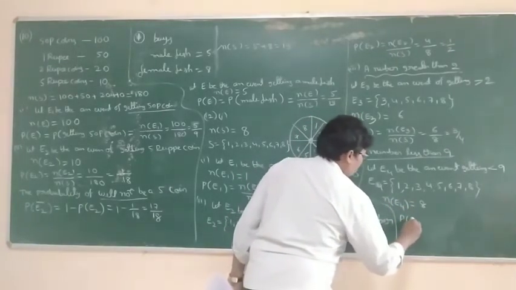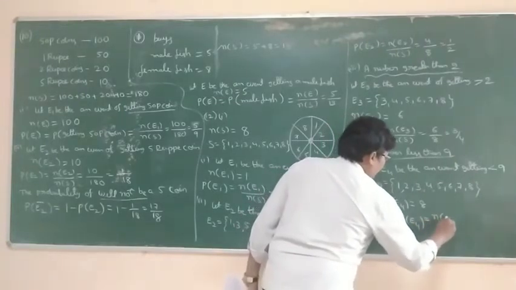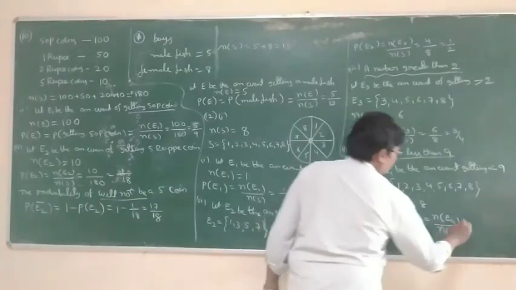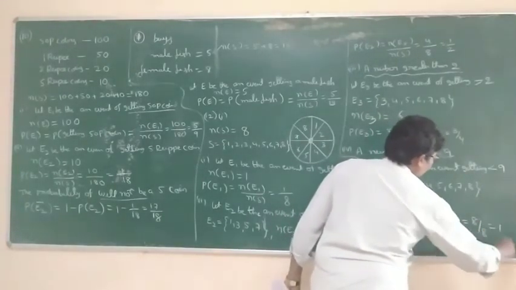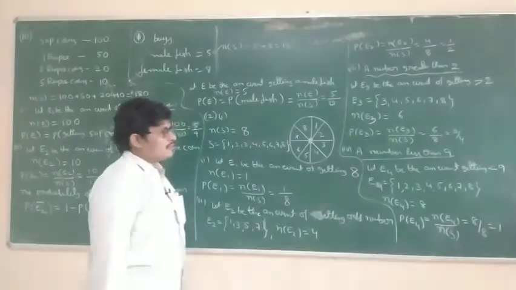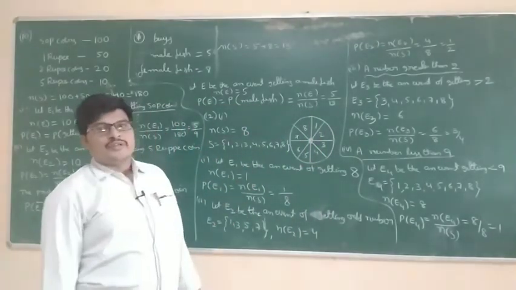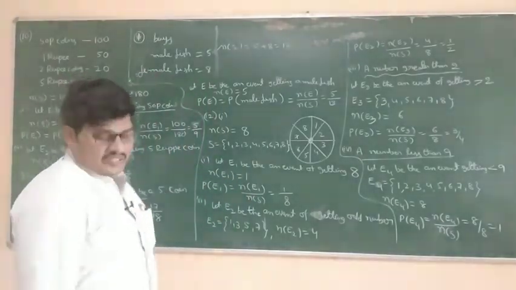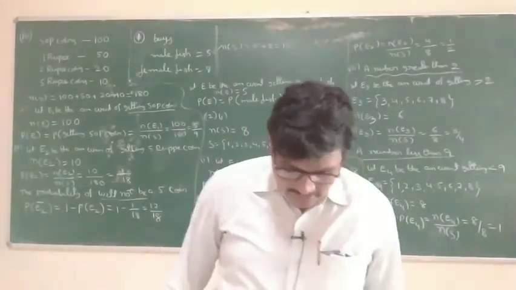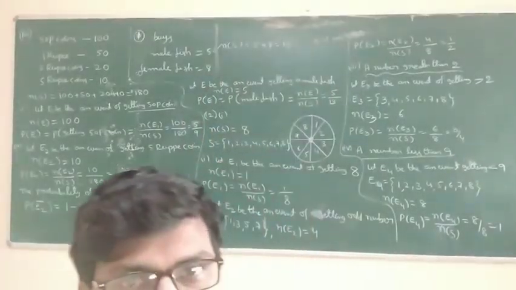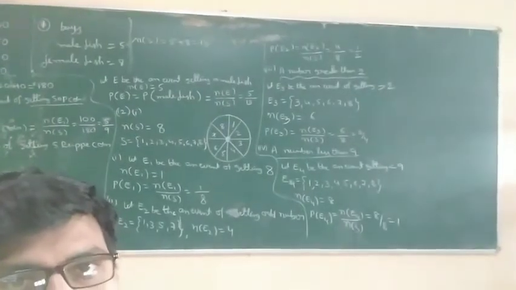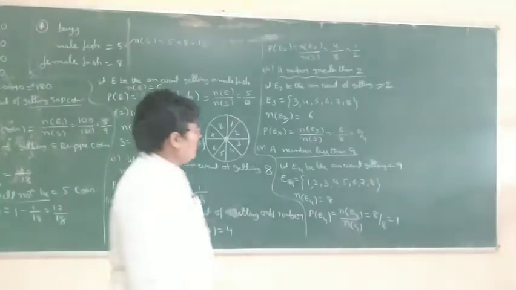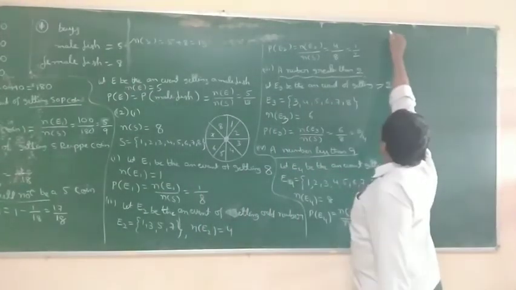So P of E4 is equal to n of E4 by n of S. That is equal to 8 by 8, which is equal to 1. So the probability equal to 1 means which event? Sure event. The probability equal to 1 means that event is called a sure event. The probability equal to 0 means that event is called an impossible event. Okay, clear?